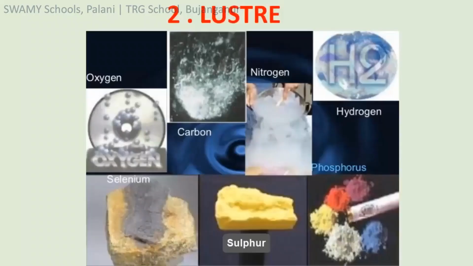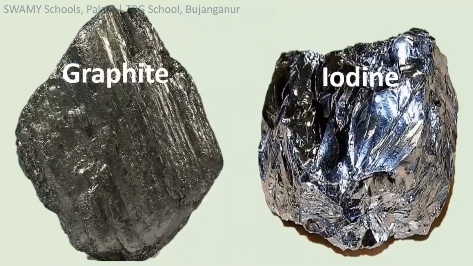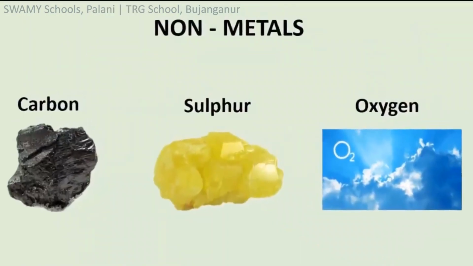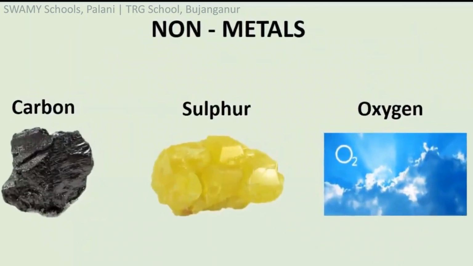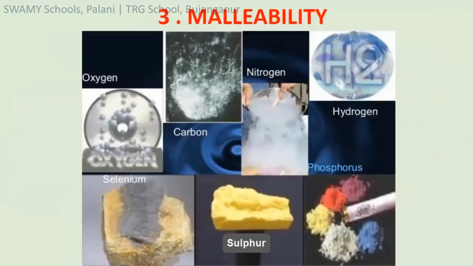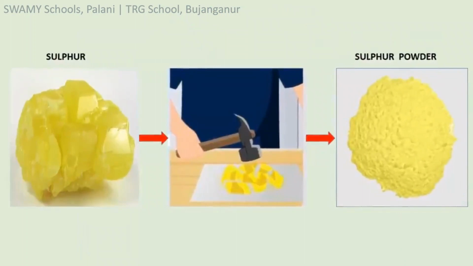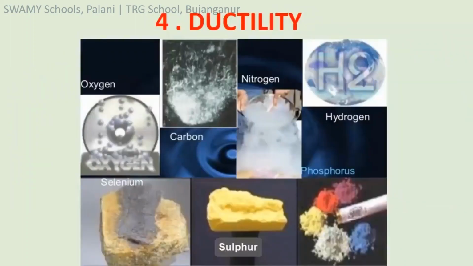Luster. Except graphite and iodine, all other non-metals are dull in nature and do not have luster. Malleability. Non-metals are non-malleable. If hammered, they form a powdery mass. Ductility. Non-metals are not ductile.